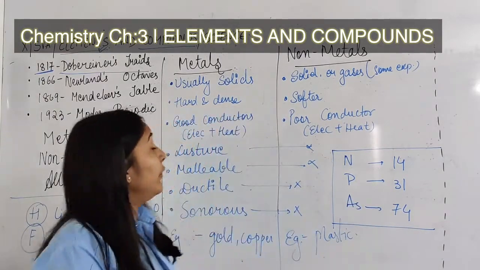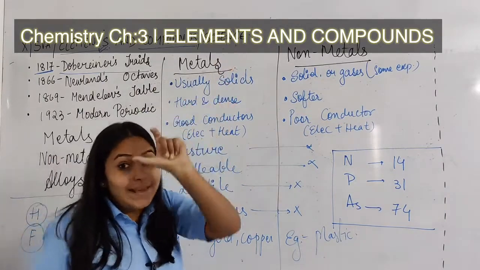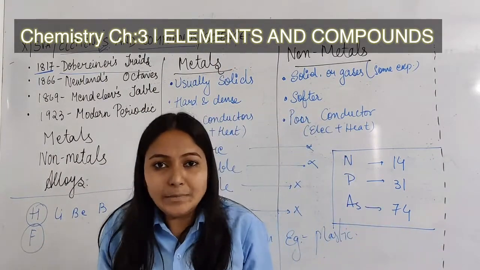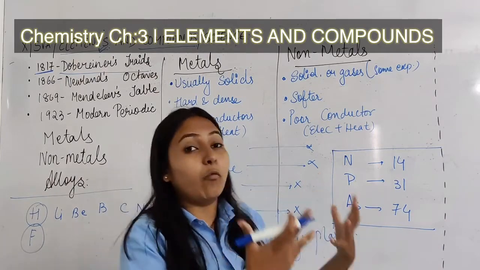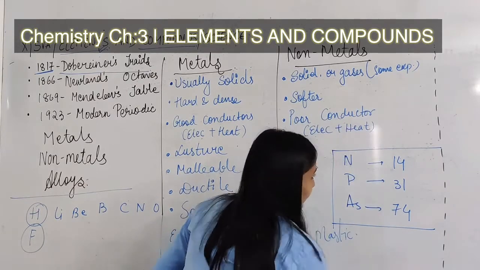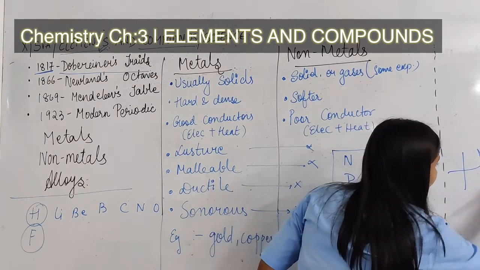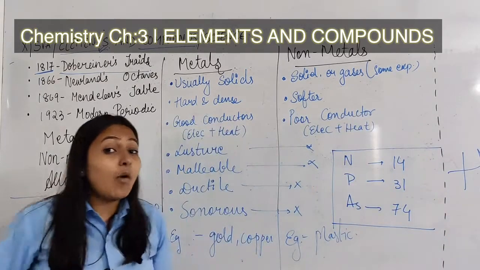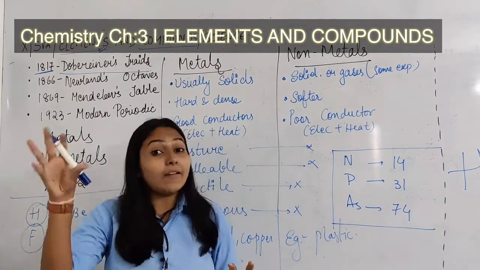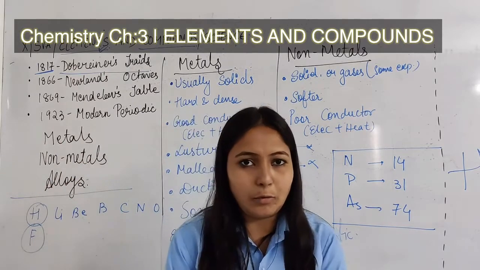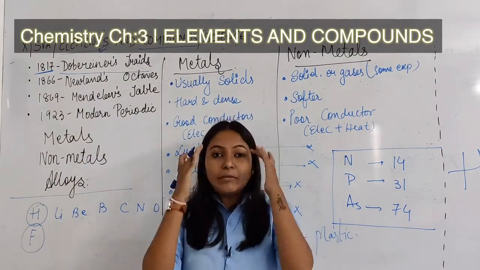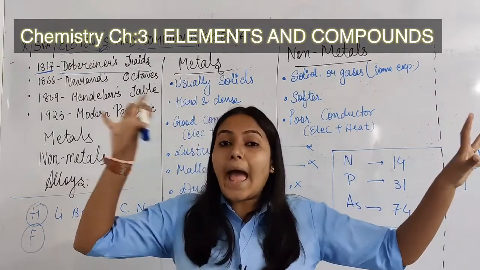If we talk about a compound, a compound is made up of different types of elements. For example, water. The formula of water is H2O. This water is made up of hydrogen and oxygen. Wherever you take water from, it is the same. So that is the compound. You are already familiar with the element and the compound.